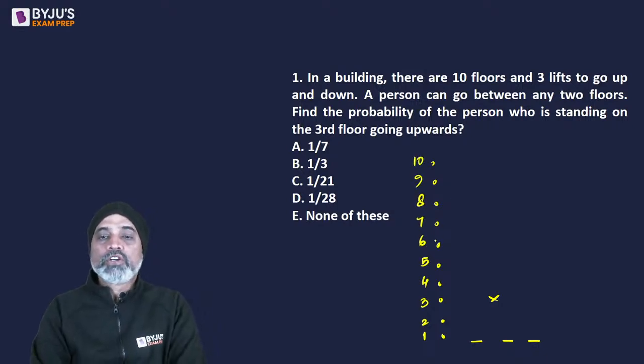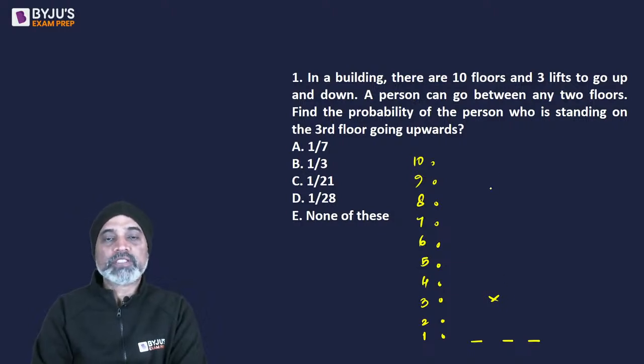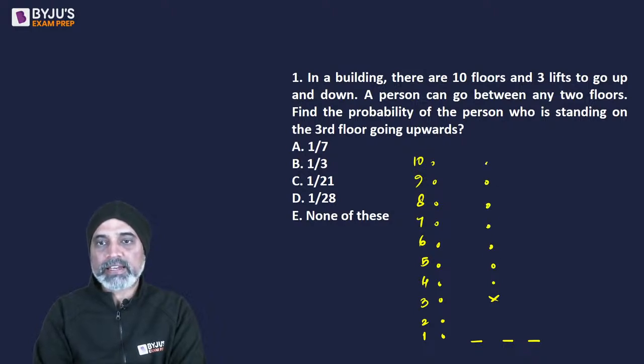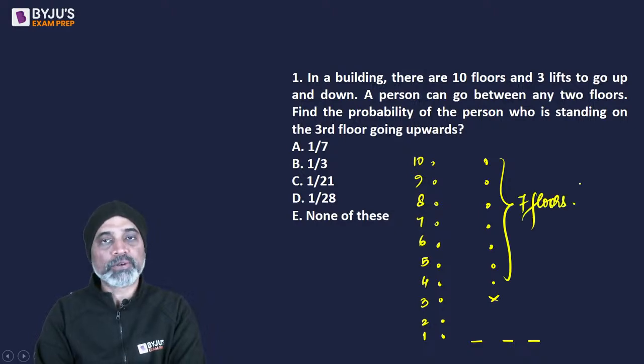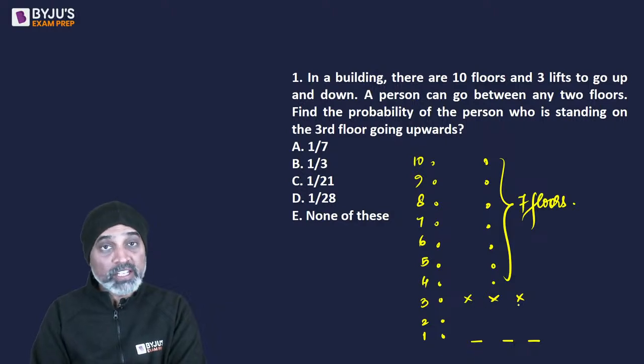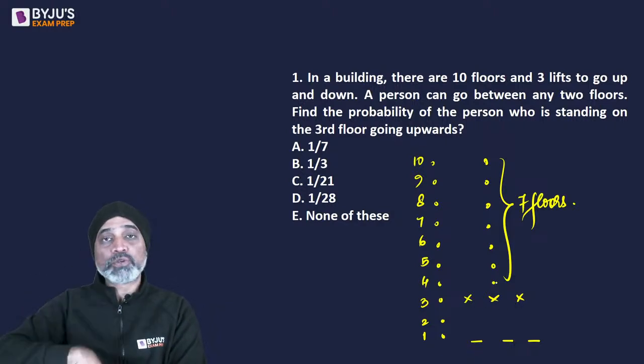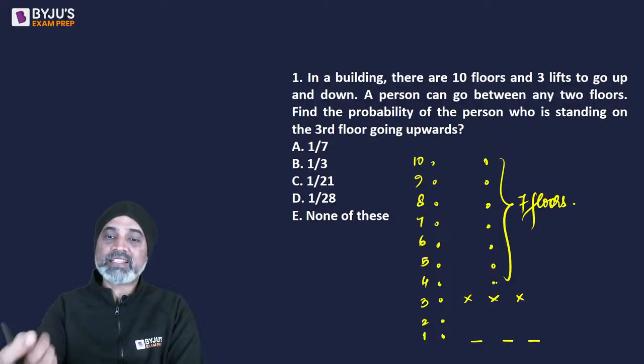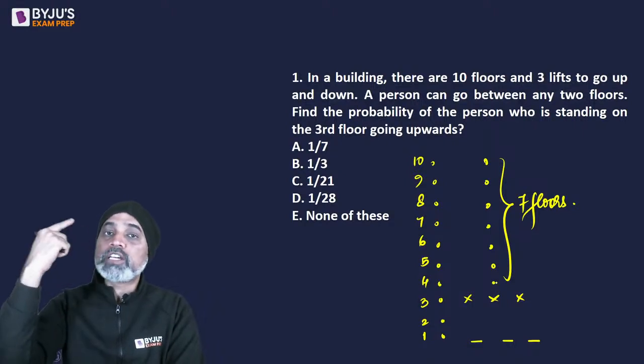If you look at this particular person who can go upwards, we can say that he can go to any of the remaining floors above him: 4, 5, 6, 7, 8, 9 and 10. So there are 7 floors above him where he can go, right? And there are actually 3 lifts, so this person can be in any of the 3 lifts. Since he doesn't have to go down, we only have to consider all the floors above him.